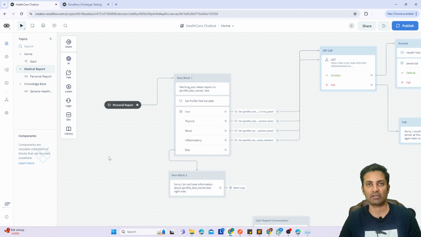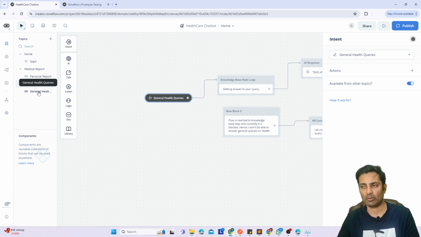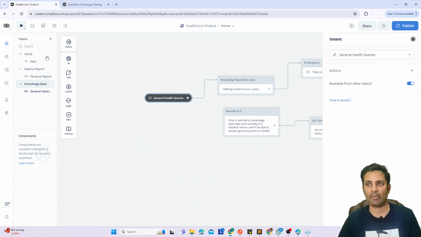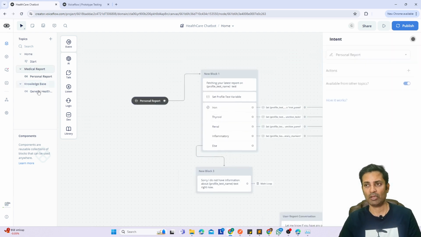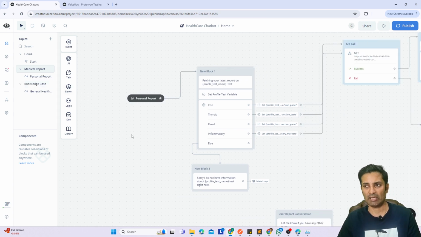I used all these components. Then this is another flow I have called general health queries, and you can name it based on your requirement. So if you see, apart from the start, I have two more flows: personal report and general health. Now personal report, let me cover this, and I'll come to the start again so that you understand how everything is tied together. So the start flow is a basic flow where you greet a user, take an input, validate the user, and then say, okay, let me know what your query is, and then the user starts asking the query.